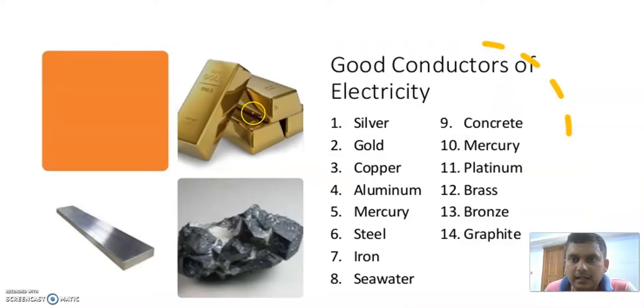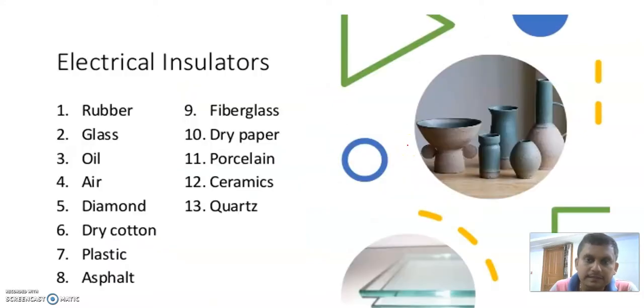These are the examples of good conductors: silver, gold, copper, aluminum. We observe that most wires are made of either copper or aluminum, because silver is very costly, that's why we cannot use it. Copper and aluminum are used in almost every wire because they also have good conductivity. And these are other examples of good conductors.